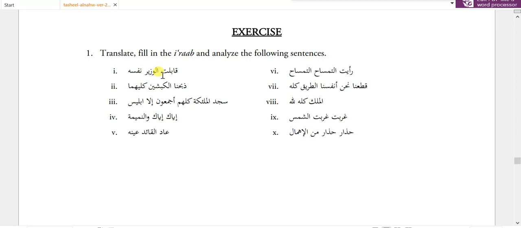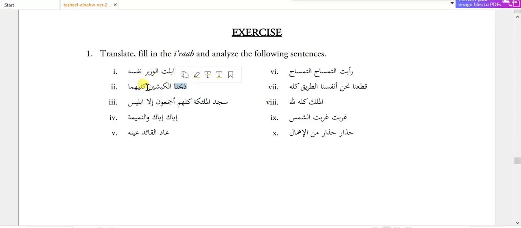I met the leader himself. Zabahna, we slaughtered. Al-kabshaini, two sheep. Kilayhima, both of them. Sajadal malaikatu, the angels prostrated. Kulluhum, all of them. Ajma'un, every one of them. Illa Iblis, except Iblis.